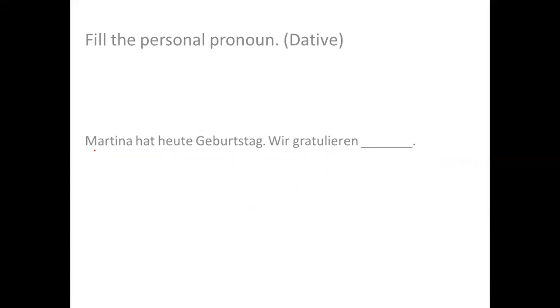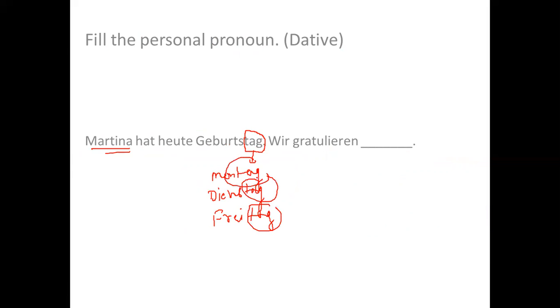Here it says Martina. Now I'm talking about a girl. Martina hat heute Geburtstag. You already know the meaning of Tag, like Montag, Dienstag, Freitag, all this.